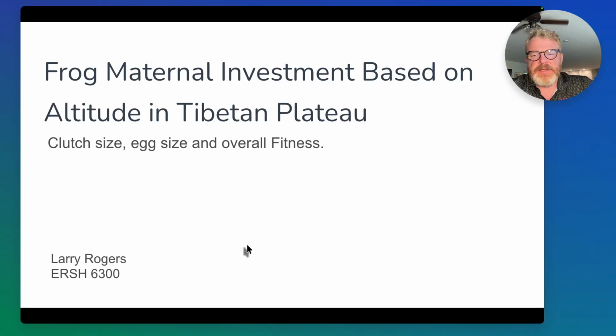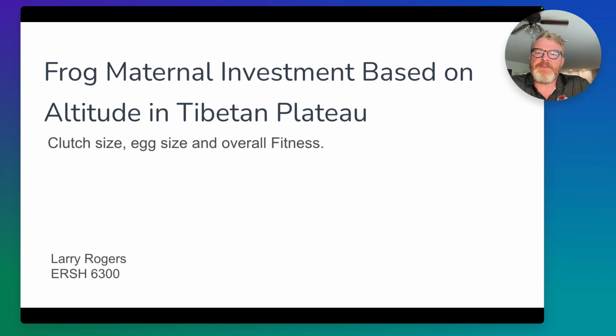I tried to pick something that was interesting to me in my field of study, and what I teach is biology. So I was looking for something in that vein. I found this frog data based on the altitude at which you would find the frogs in the Tibetan mountain plateau. We're going to look at a couple of things: clutch size, egg size, and clutch volume. Also, how does that relate to potentially overall fitness?